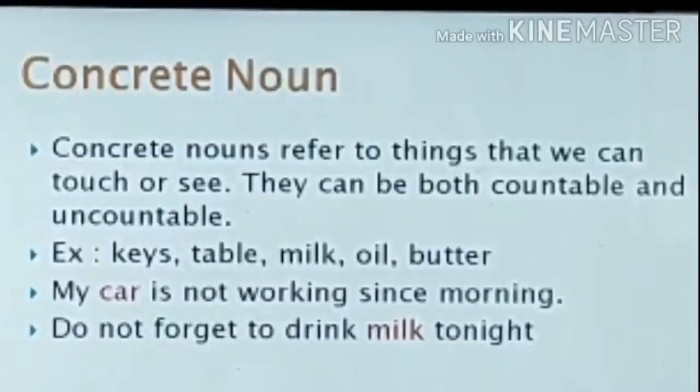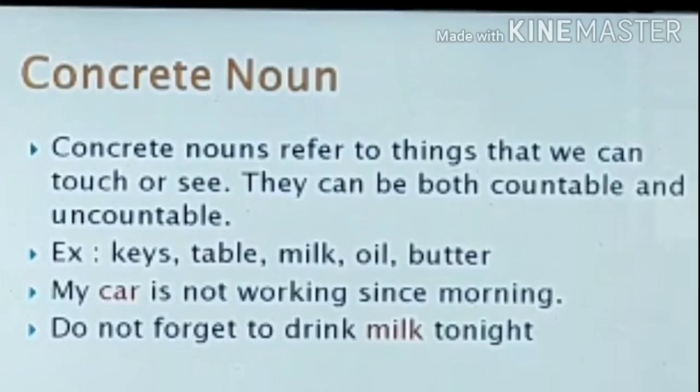Concrete nouns refer to things that we can touch or see. They can be both countable and uncountable. A concrete noun refers to a physical object we can see and touch. We can experience it through the five senses such as touch, smell, sight, taste, and hearing. For example, keys, table, milk, oil, butter. We can experience these concrete nouns through five senses.